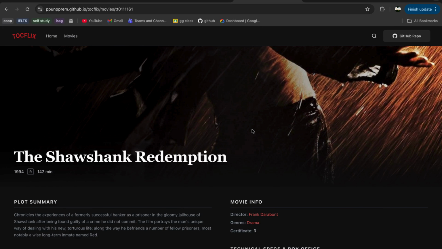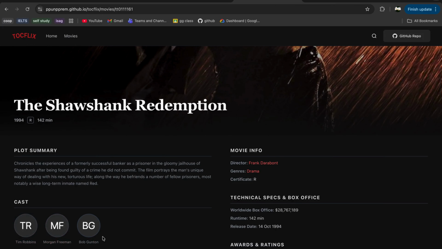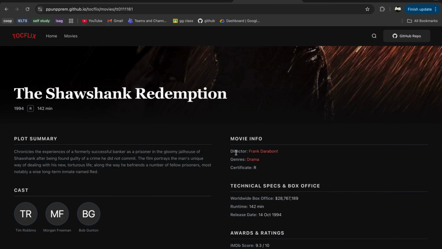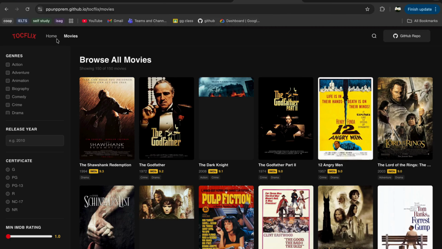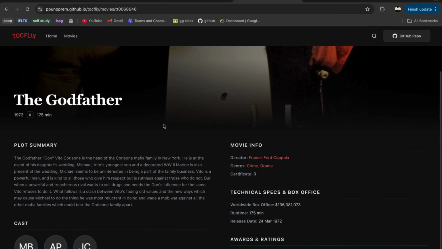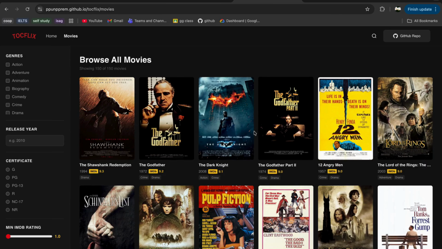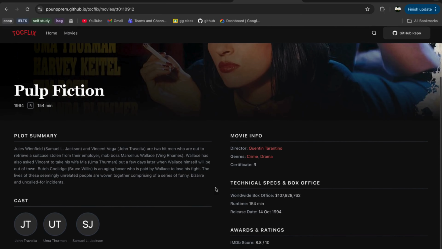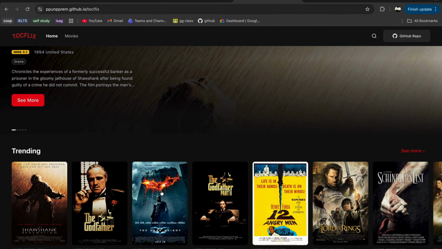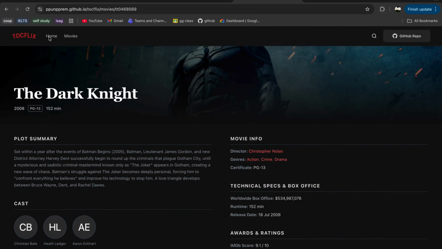This is the movie poster, movie name, year of release, certificate, running time, plot summary, and the main cast. Then movie information like director, genre, certificate, worldwide box office, runtime, release date, IMDb score, and awards like Oscar nominations and total wins. Yeah, actually we can click on every page that has a movie picture like this, and it will show you exactly the detail of the movie. And this page also works like that too.